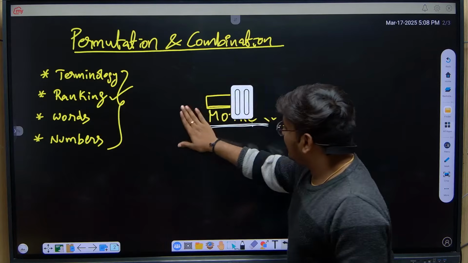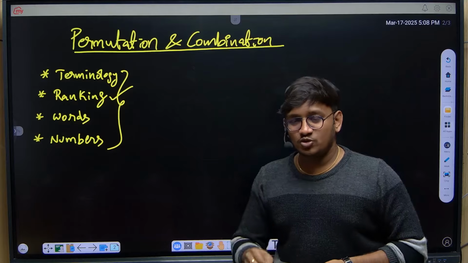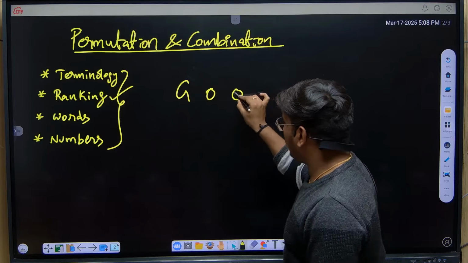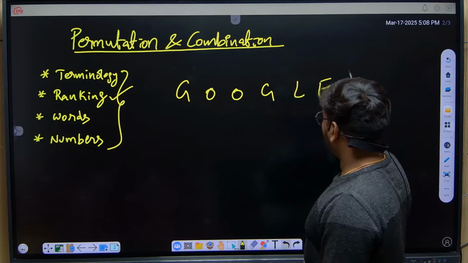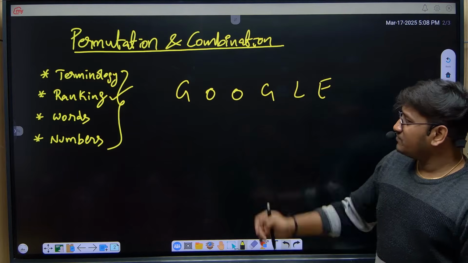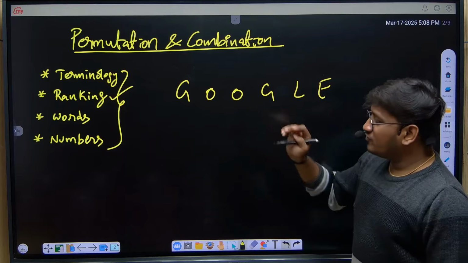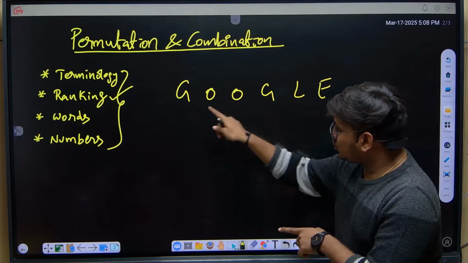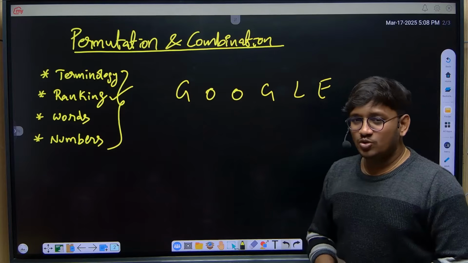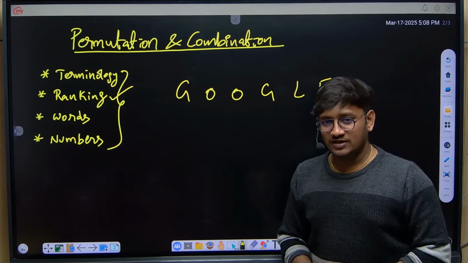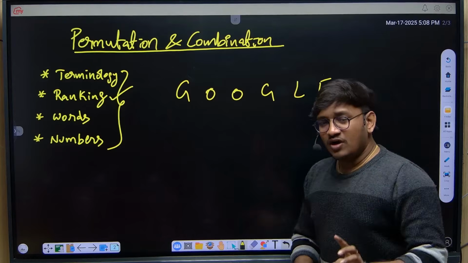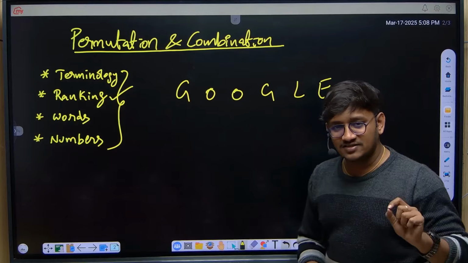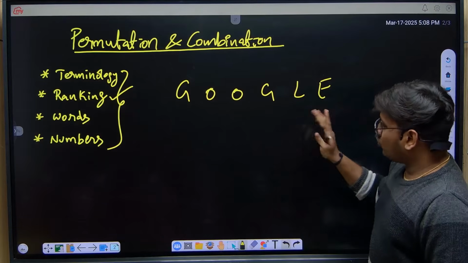And if we have letters repeated in the word, how do we solve it? Listen carefully. Let me take the word Google. We have already taken this word for another example. What is the rank of the word Google? If you observe, there are 2 O's and 2 G's which got repeated in the word. So if we have repeated letters, how do we solve that? Very simple. The first and third steps are very common, only small changes in the second step. Just listen carefully.